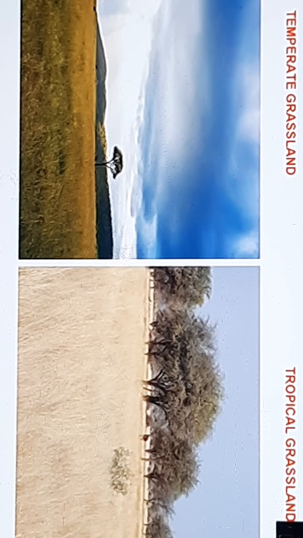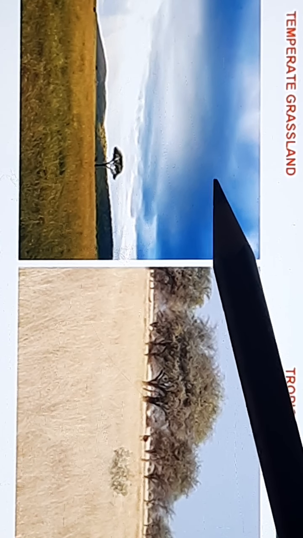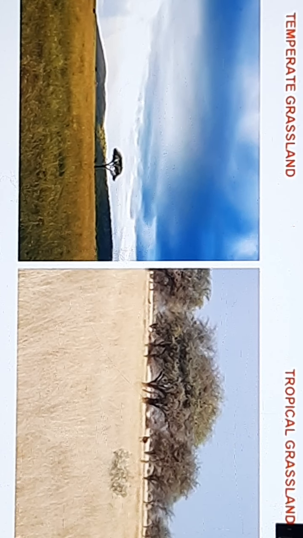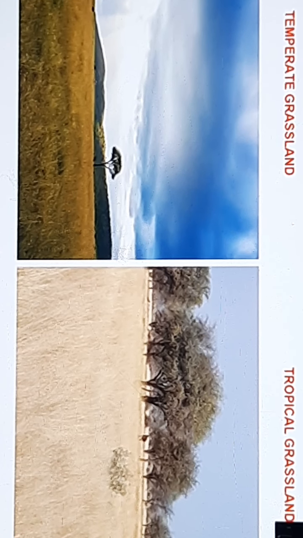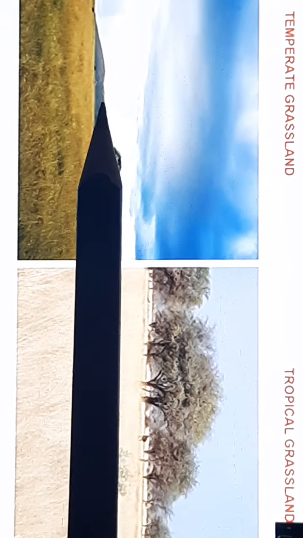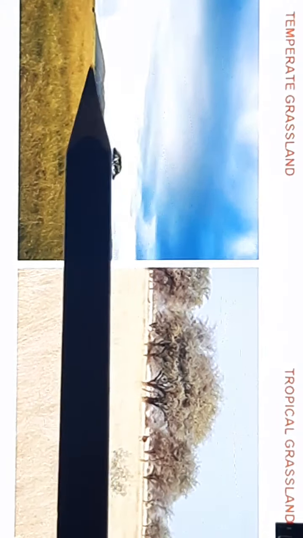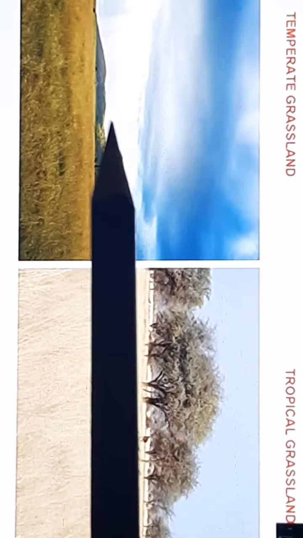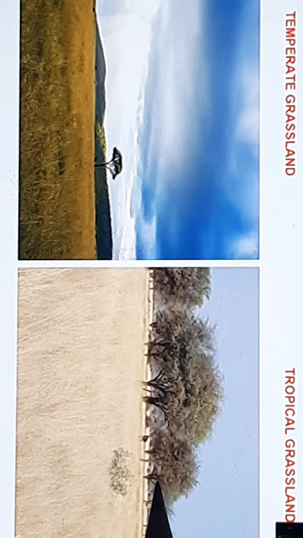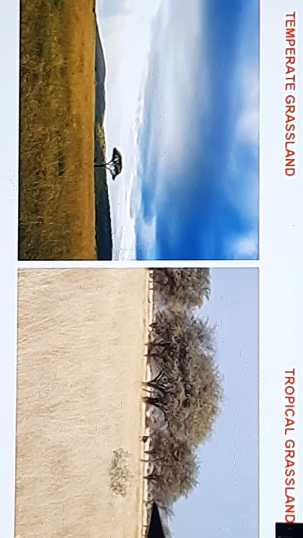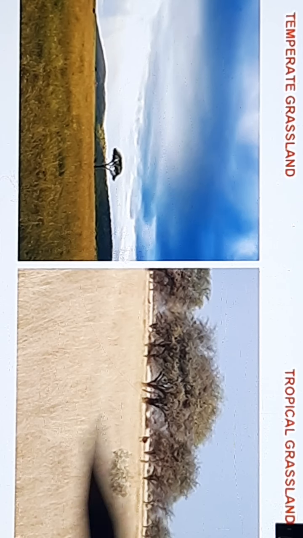Just look at the picture also. This one is temperate grassland, and this one is tropical grassland. Temperate grassland means the environment has a mild climate and four seasons, and has soil that is rich in humus. Tropical grassland means the environment is near the equator and is warm all year round.